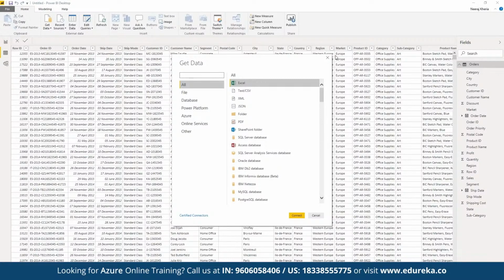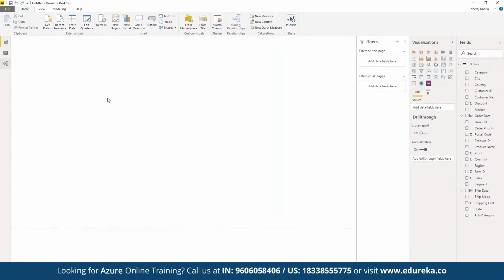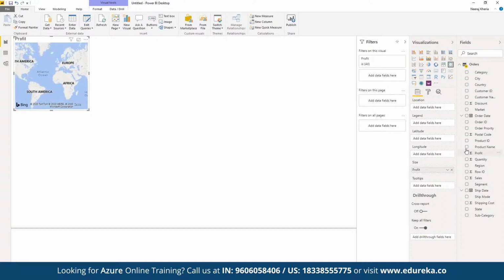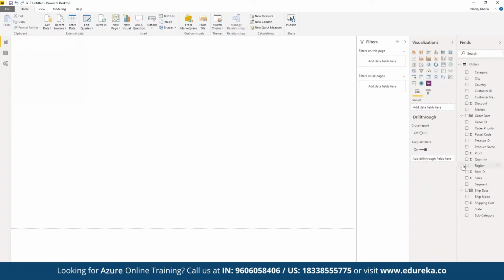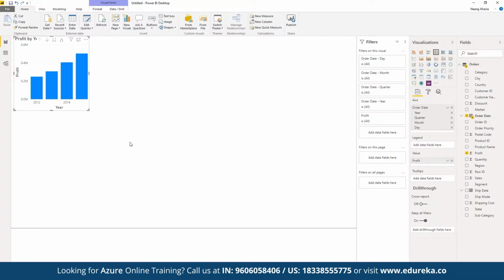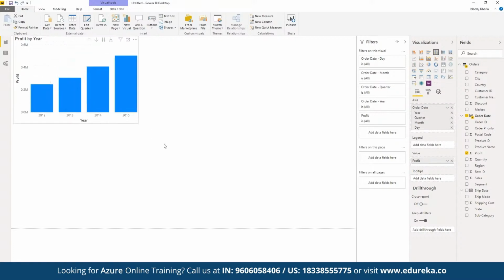Now, once we have imported the entire data set, we can come back to our visualization screen where we can start creating multiple reports out of it. First of all, let's say we want to work on importing city, or the quantity, or let's say we want to see the profit ratio. So here we can see the profit, and now we want to see the order date. We don't want to use this map here, so we can remove this. We want to work on the profit and the order date. That means we want to see the profit in terms of year-wise performance.